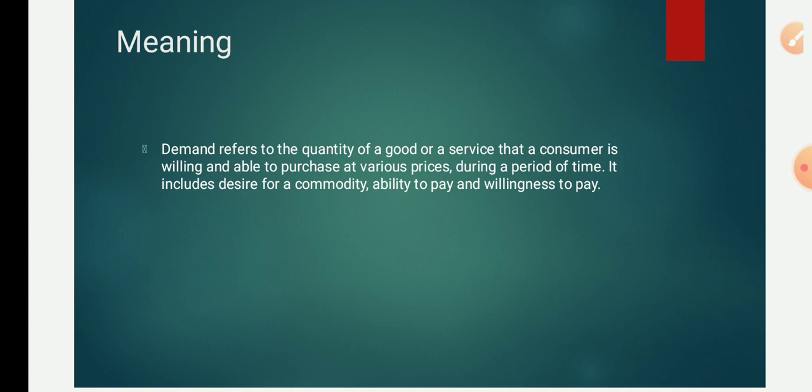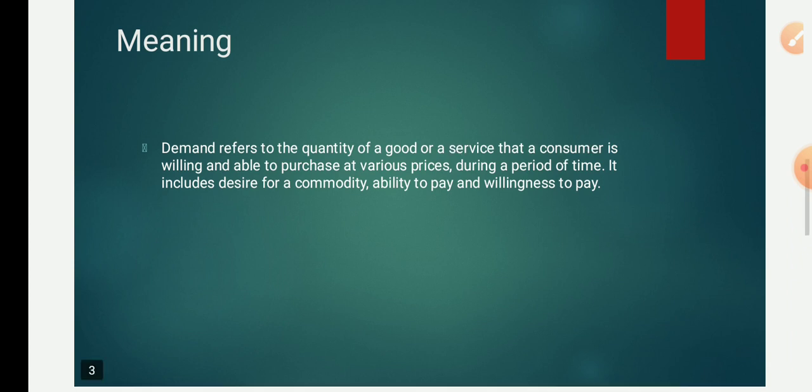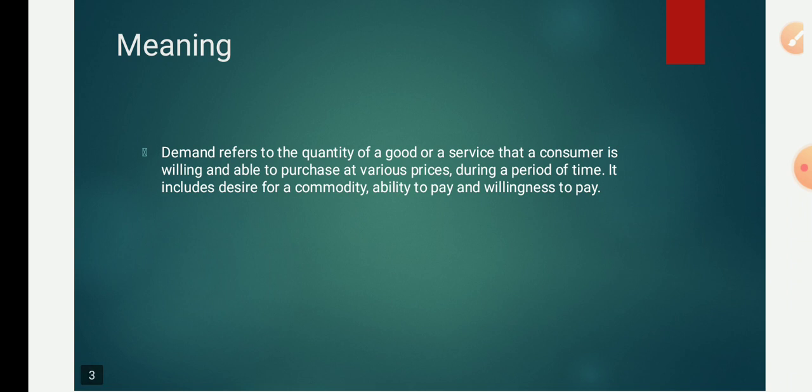That represents the quantity a consumer wants. Whenever we go to market, we don't buy in bulk or too little. We calculate how much to buy. In the same way, demand is a quantity of a good that we buy according to our needs, according to the wants of the family.